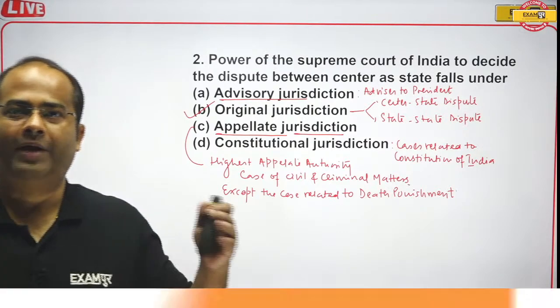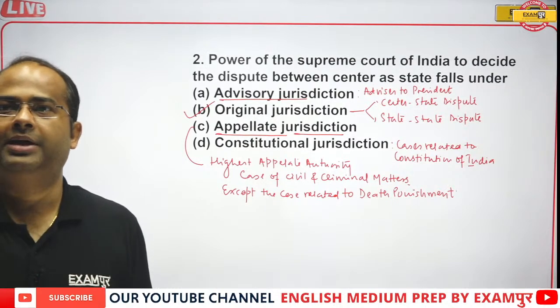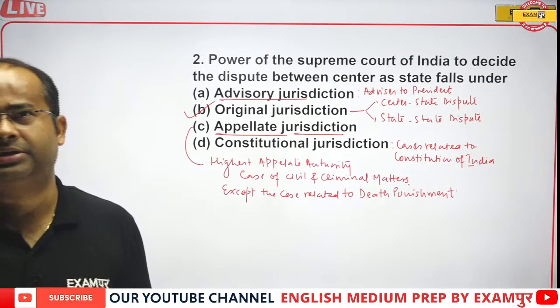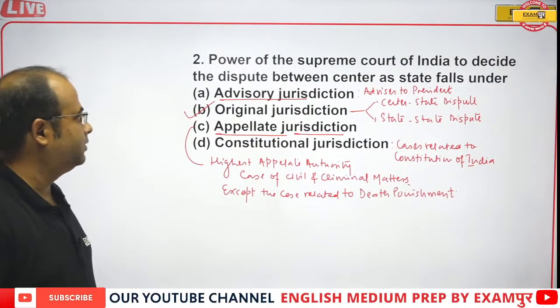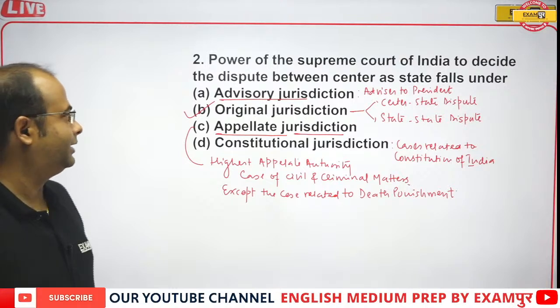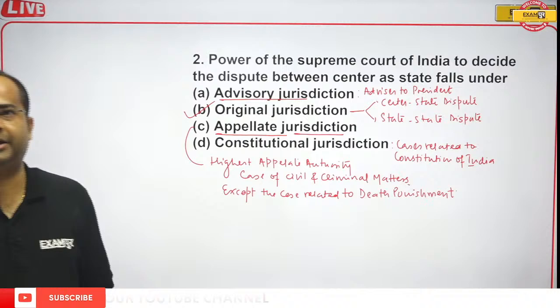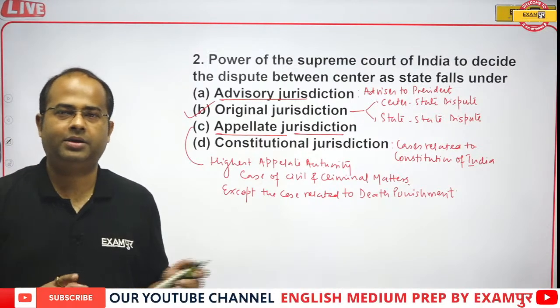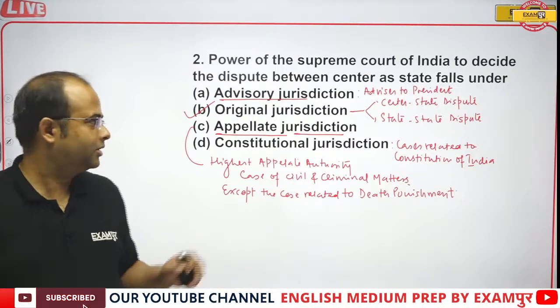So whenever the state files a case against the center, like West Bengal versus center, that happens under the original jurisdiction. Whenever there is a dispute between center and state, it is solved by the Supreme Court. When there is a dispute between two states, it is also solved by the Supreme Court.